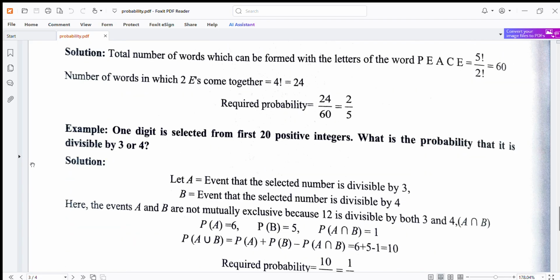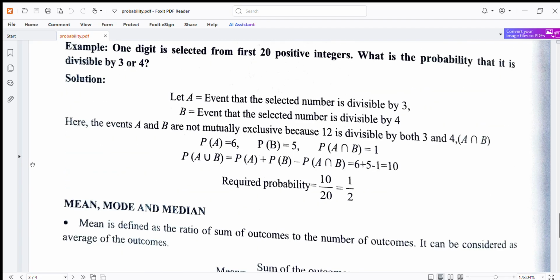Next example: one digit is selected from 20 positive integers. What is the probability that it is divisible by 3 or 4? Let A be the event that the selected number is divisible by 3, and B the event that the selected number is divisible by 4. Here the events A and B are not mutually exclusive, because 12 is divisible by 3 and 4, A intersection B. Then P(A) is equal to 6, P(B) is equal to 5 and P(A intersection B) is equal to 1.